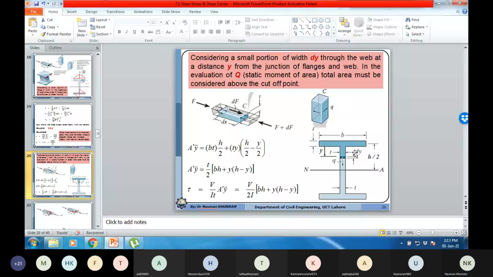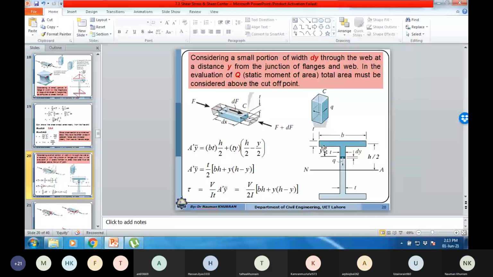We are interested in determining the shear stresses at this layer, which is situated at a distance y from the bottom surface of this plane. Since we are considering that the thickness is very small, the difference between the center of this plane and the bottom surface can be ignored.